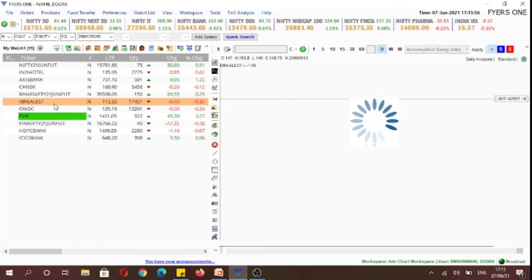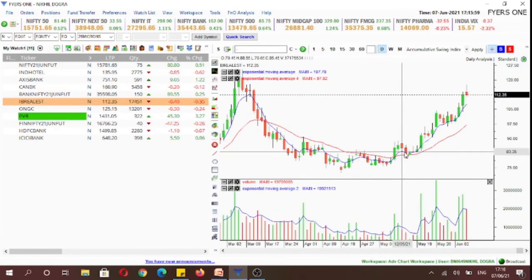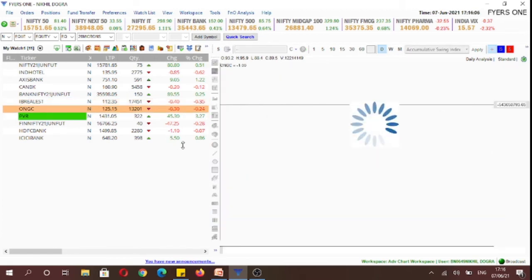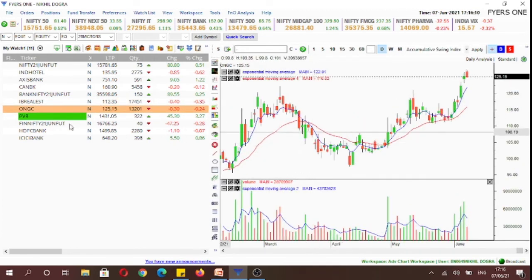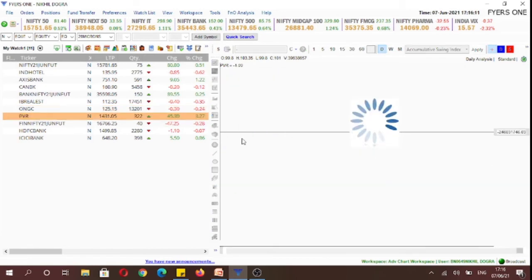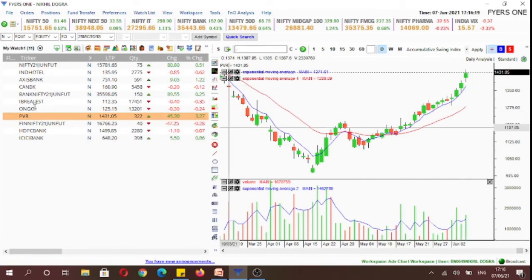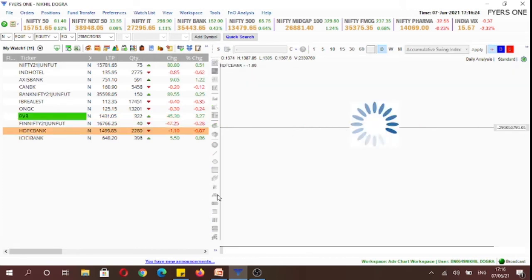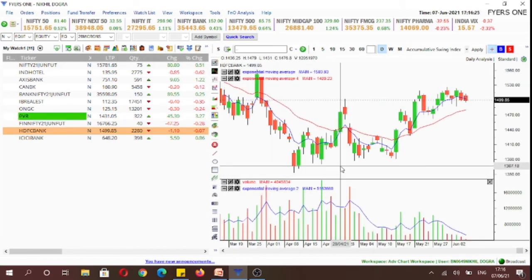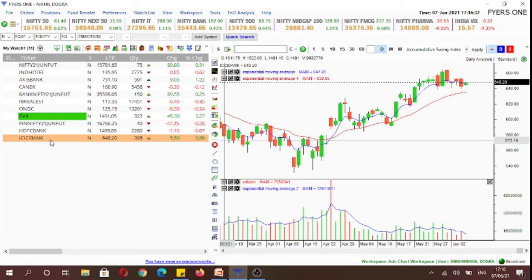I will share that these stocks are the stocks that I've mentioned over here. IB Real Estate. Basically, the real estate sector is outperforming the index, so we would be looking for buying opportunities tomorrow in IB Real Estate. ONGC, the energy sector, is another sector which is outperforming, and the media sector as well is outperforming. So we'll look for buying opportunities in IB Real Estate, ONGC, PVR, and we'll also be looking for selling opportunities in HDFC Bank and ICICI Bank tomorrow, as private banks, they are currently underperforming the markets.